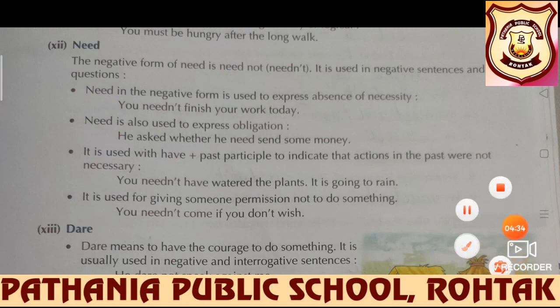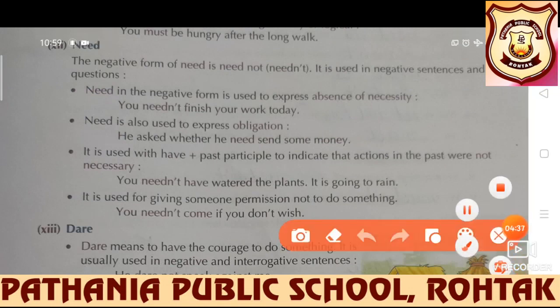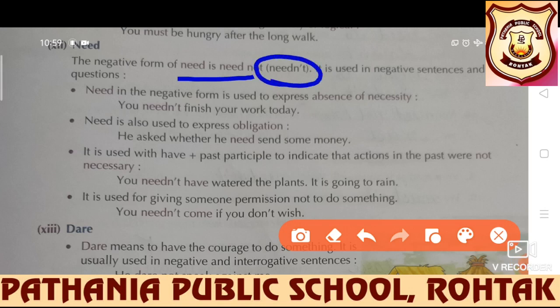Next is need. Of course, we know the meaning that need means requirement. And the negative form of need is need not, and contracted form is needn't. It is used in negative sentences and questions. Need in the negative form is used to express absence of necessity, absence of any requirement. You needn't finish your work today means you have some more time. You can finish it later on. So there is absence of necessity. In that case, need is used.